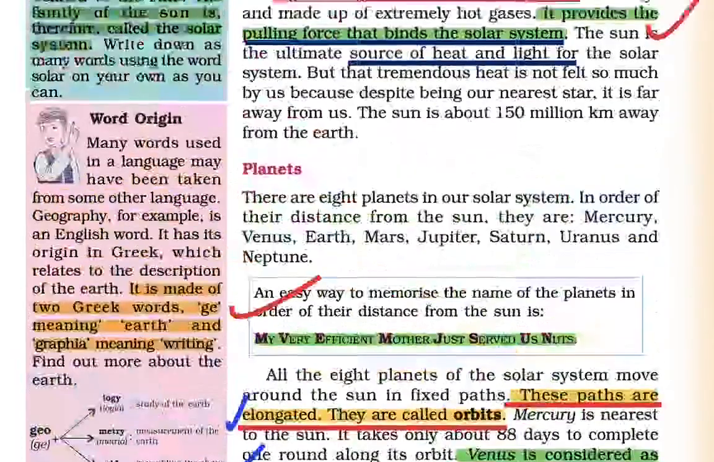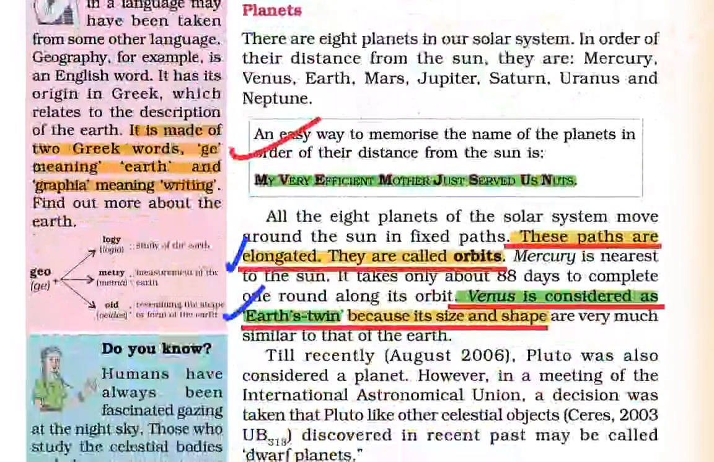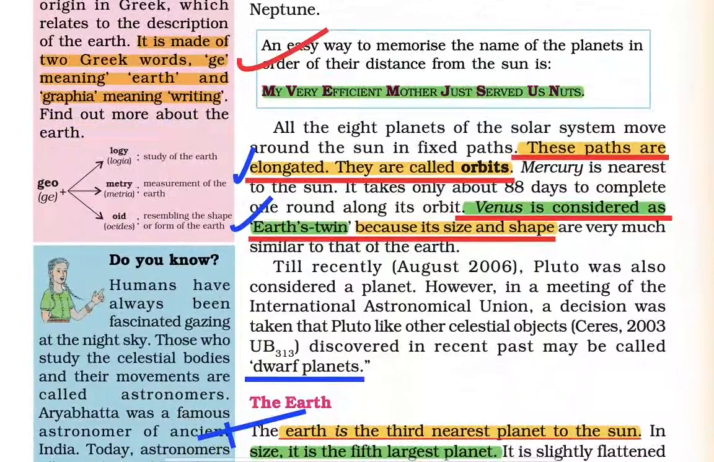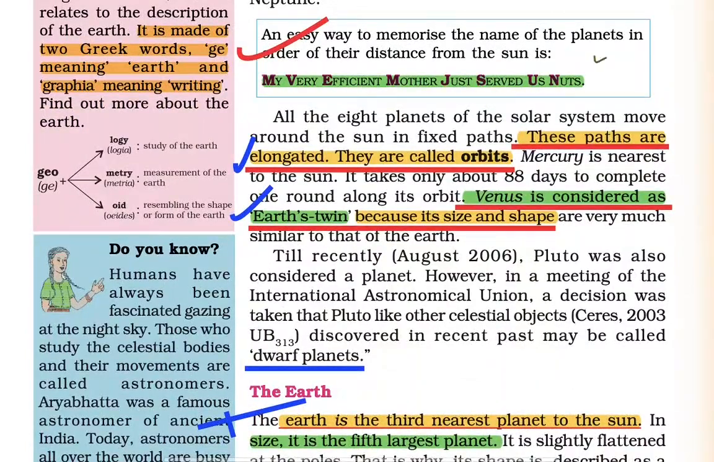Now we have planets. There are 8 planets in our solar system. The easiest way to memorize them is a trick that has been given: my very efficient mother just served us nuts.